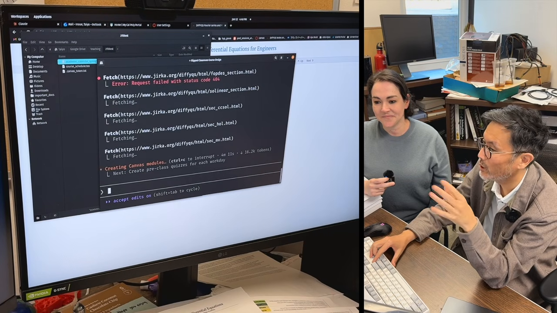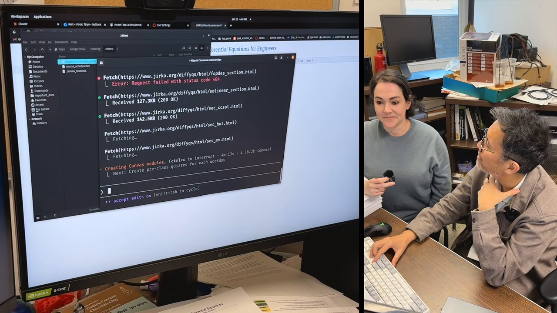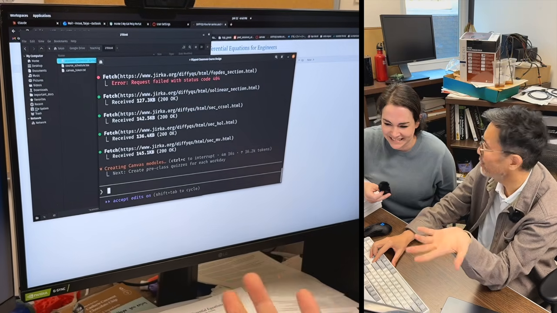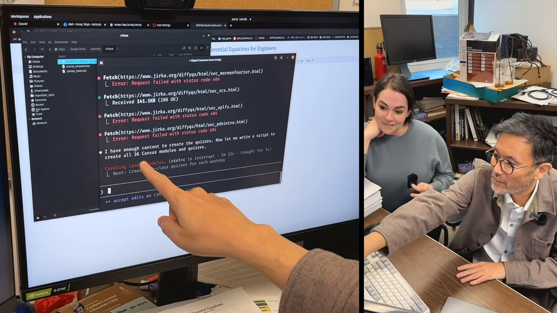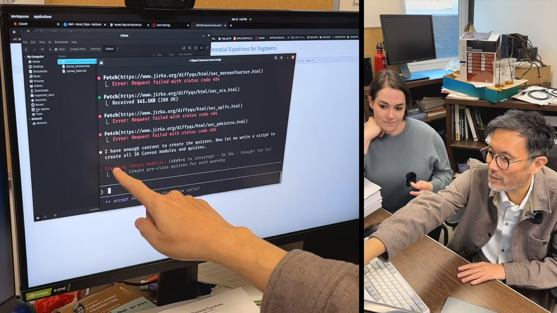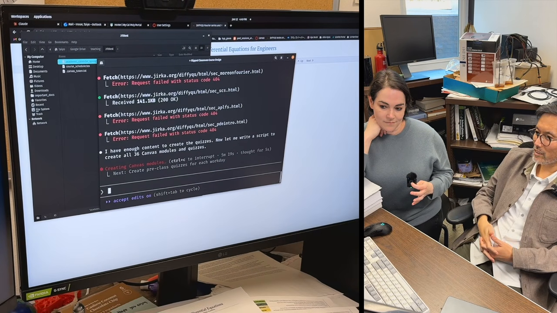Somebody taught me this trick. Anyway, you can see it's working hard. And it's working hard for us. Oh, and our students, of course, but for us. I have enough content to create the quizzes. Now let me write a script to create all 36 Canvas modules and quizzes.